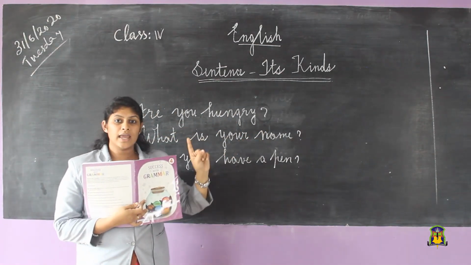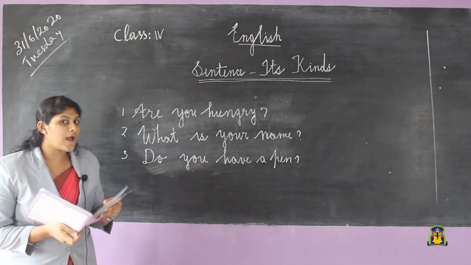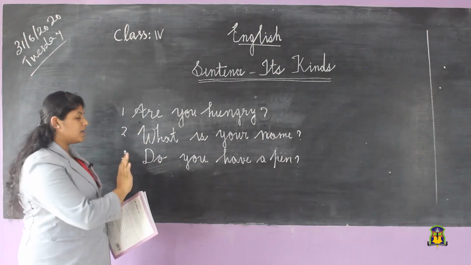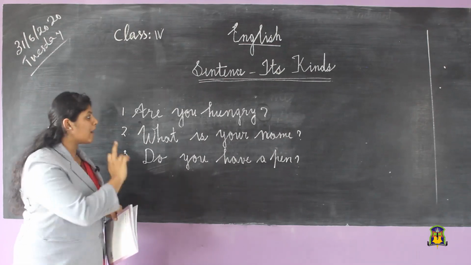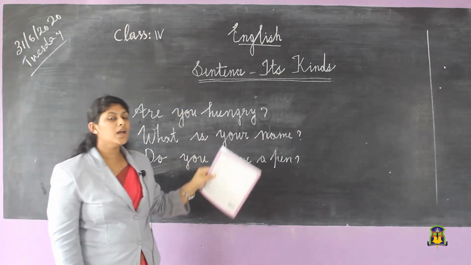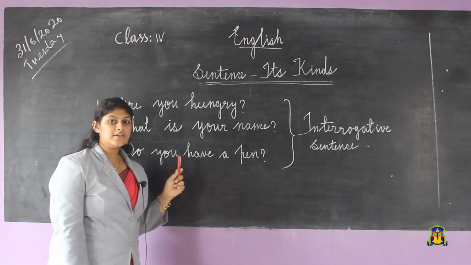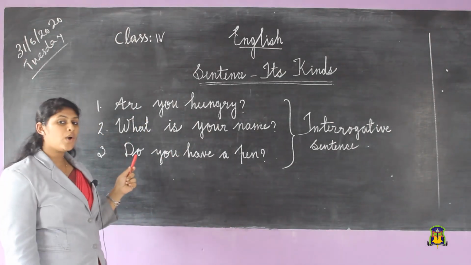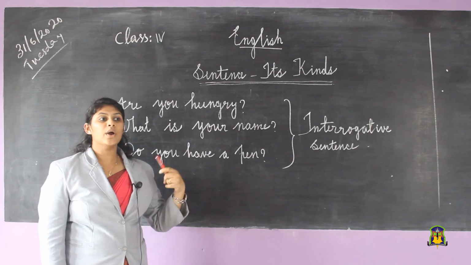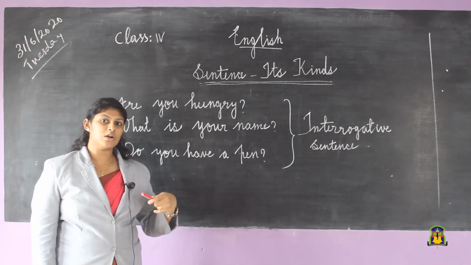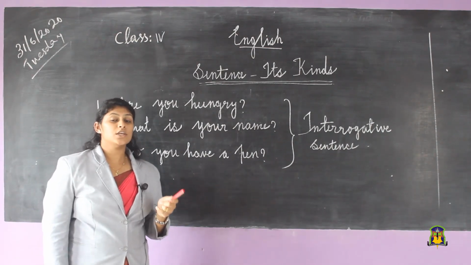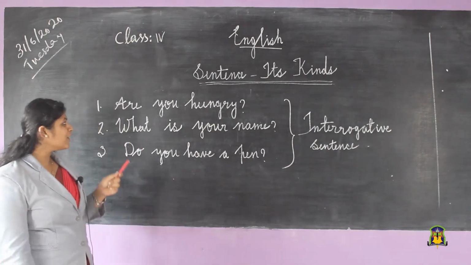Okay children, this is interrogative sentence. That means if you want to ask anything to your friends or your teacher or somebody else, you ask in a question type.